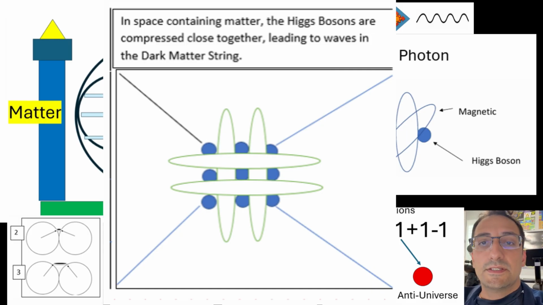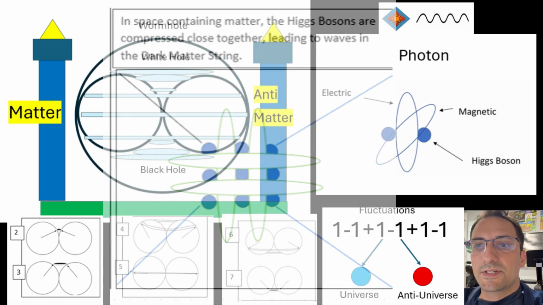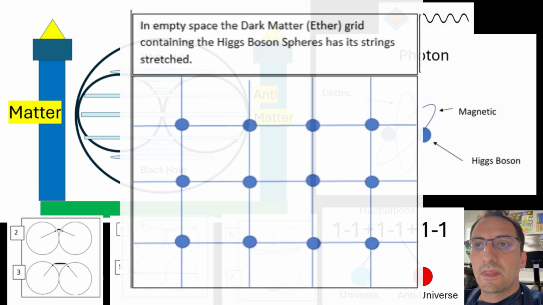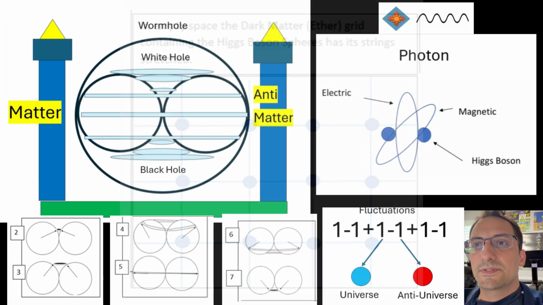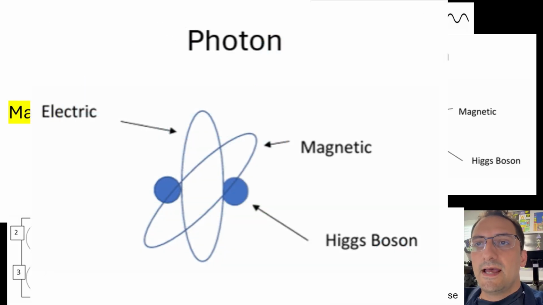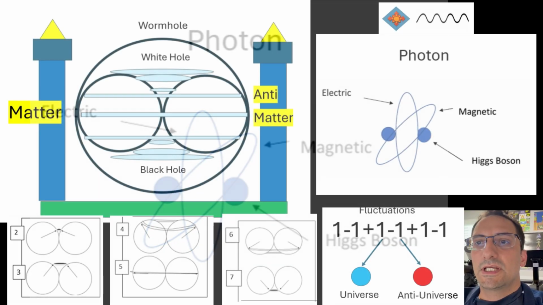The more compressed a region of space is with Higgs bosons clustered in one place, the greater is the gravitational pull. Space is made of the ether, which is composed of the Higgs boson spheres connected to each other by strings of electric and magnetic field. Between each of the two Higgs bosons, there are two loops of strings. One is electric and the other magnetic. The pulling of strings generates gravity.